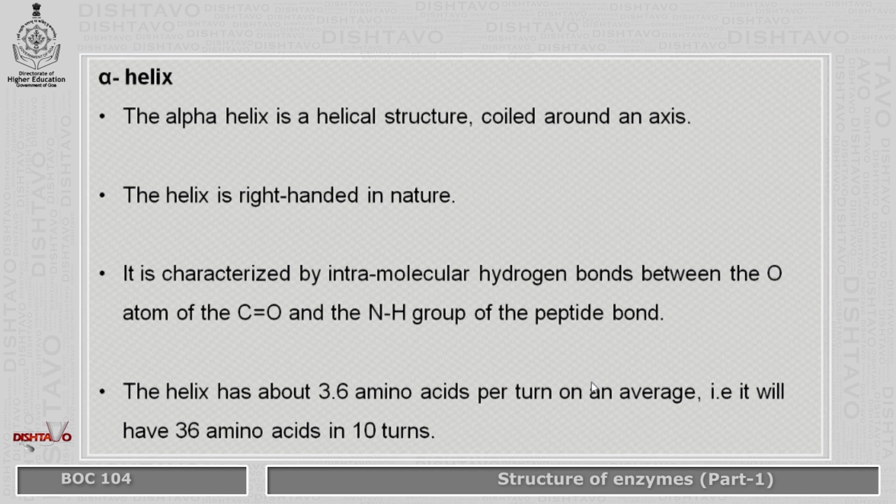Alpha helix is a helical structure which is coiled around an axis, and the helix is right-handed in nature. It is characterized by intramolecular hydrogen bonds between the oxygen atom of the carbonyl and the nitrogen group of the peptide bond. Now the helix has about 3.6 amino acids per turn on average, which means in 10 turns it has 36 amino acids bound.